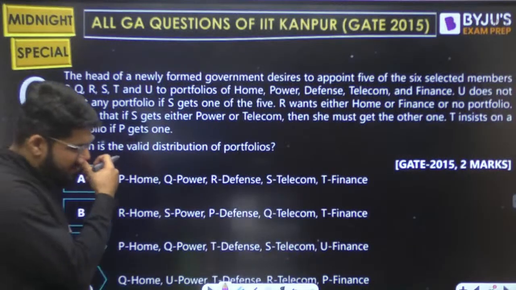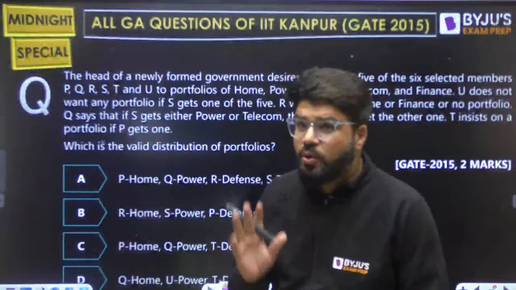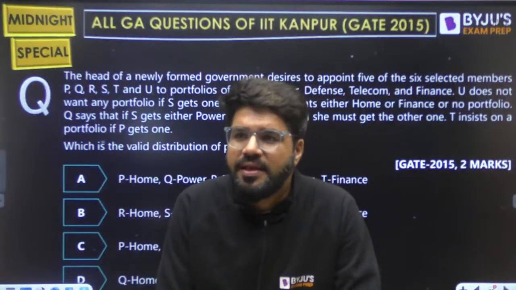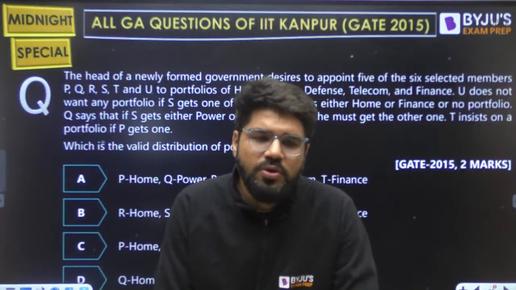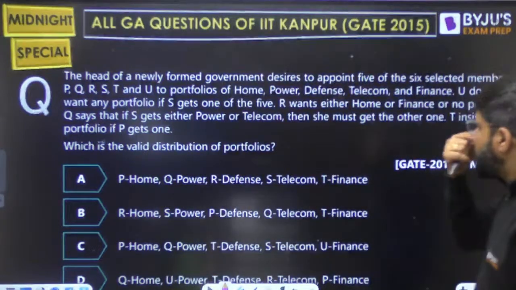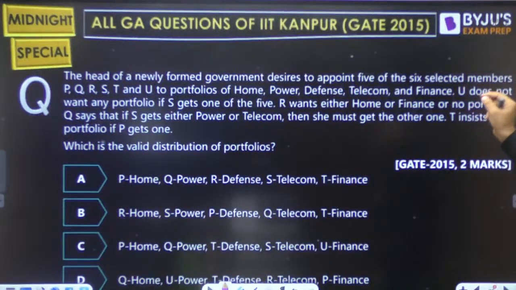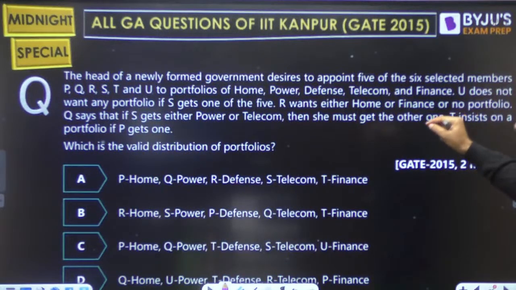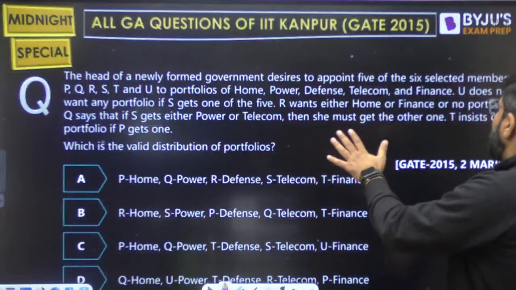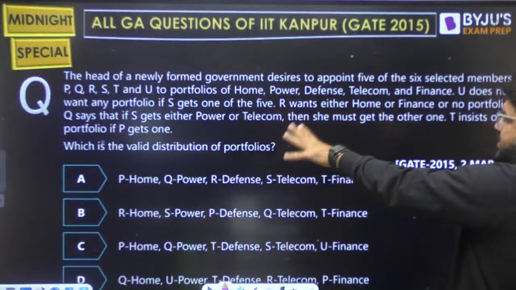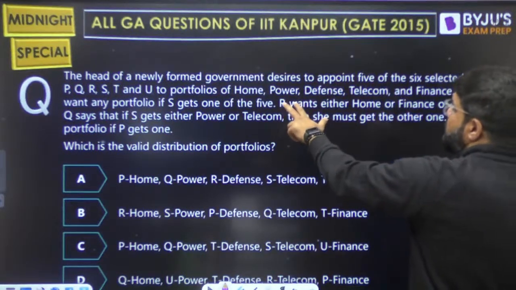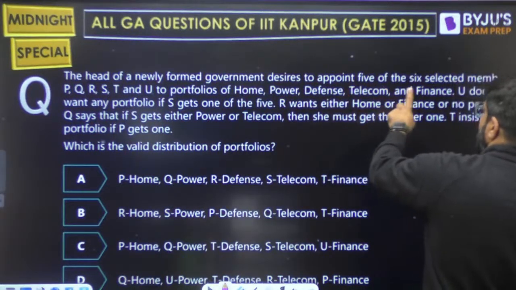This is purely a reading comprehension question. I told you in the beginning also in one of the questions that some questions will appear lengthy. You will leave them because they look lengthy, but the solution may be very simple. The head of a newly formed government desires to appoint 5 of the 6 selected members P, Q, R, S, T and U to the portfolios of Home, Power, Defense, Telecom and Finance.